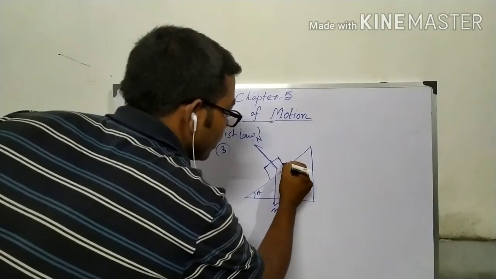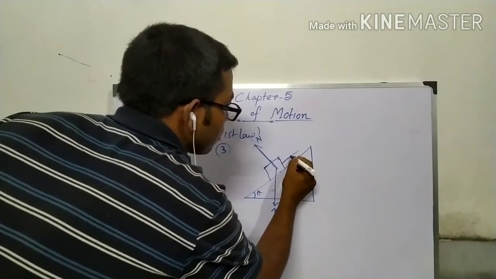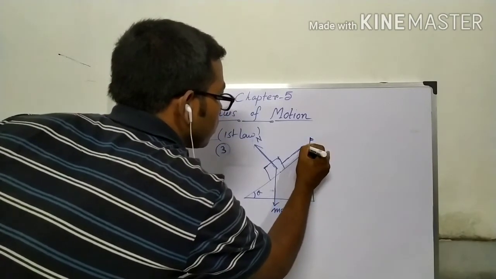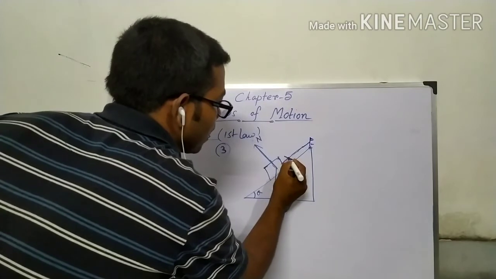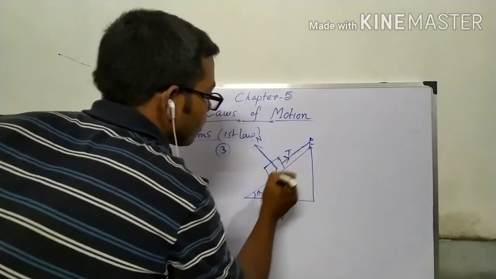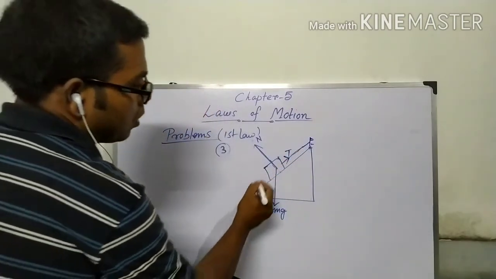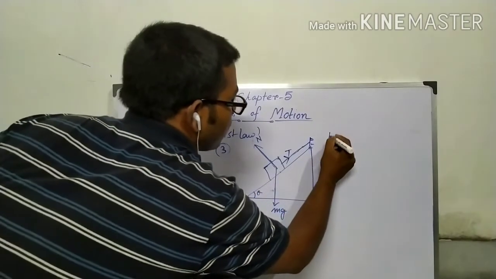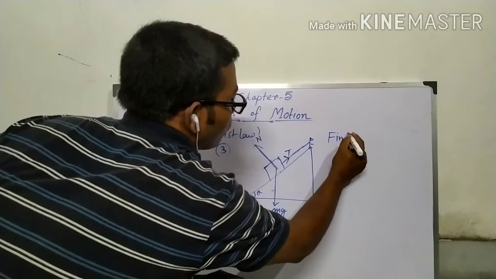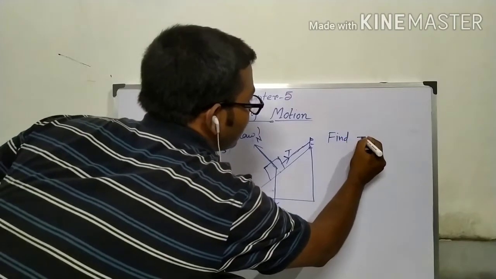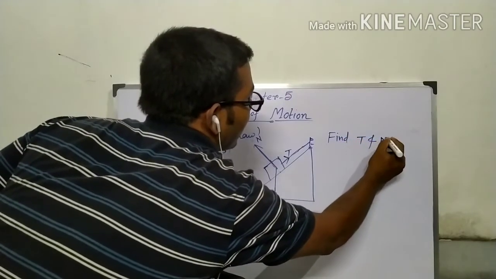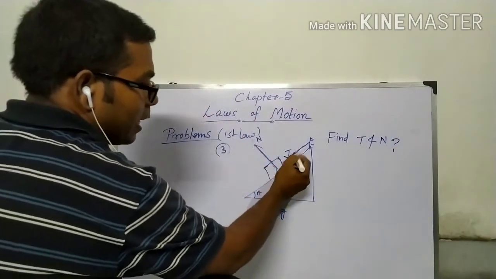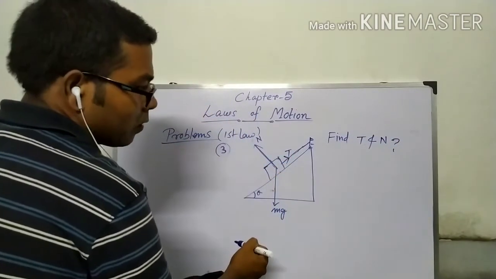Now if this body is just fixed at this point, there must be a tension T. So the question is to find T and N, that is the tension and the normal reaction.